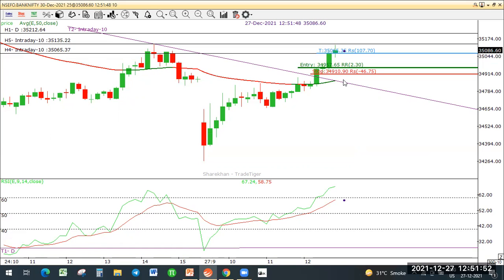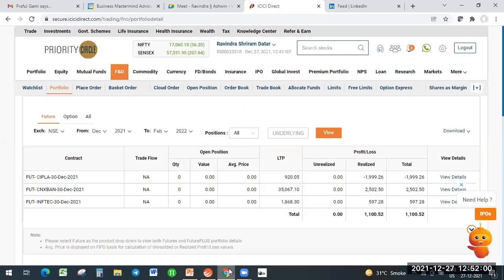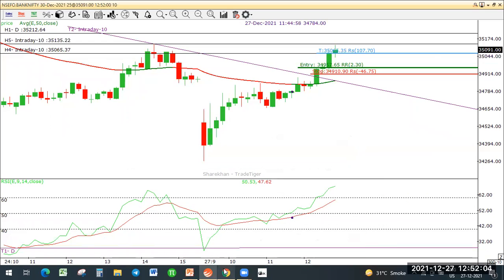So this is how breakout trades work. And if you really plan it well, it was a very nice trend line breakout. So 1:2 was easily possible. I made a nice profit of around 2502 in that trade.